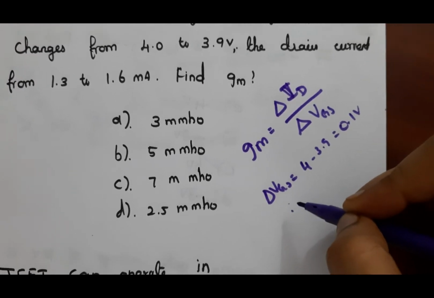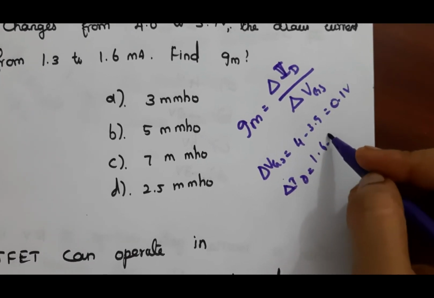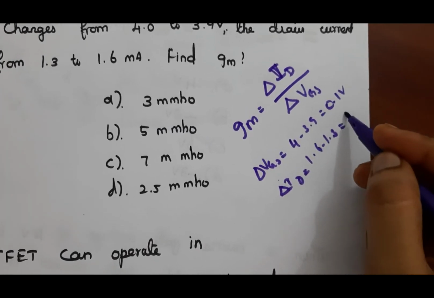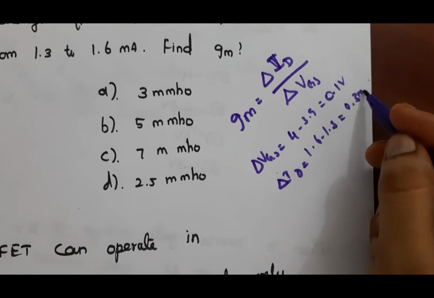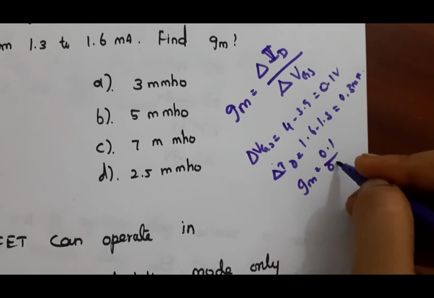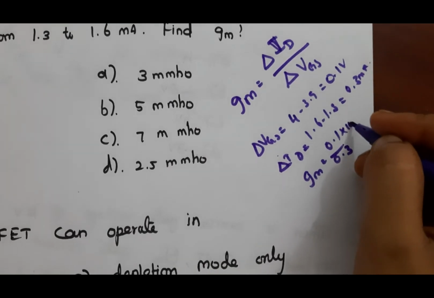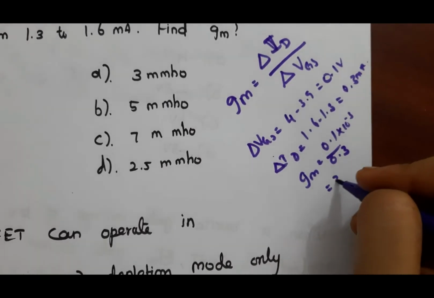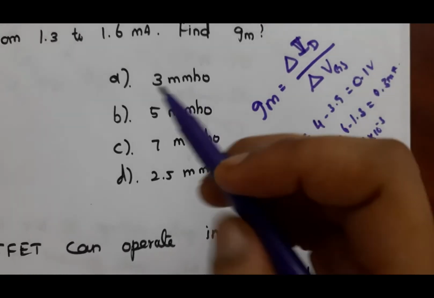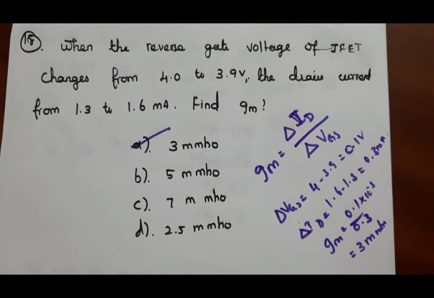Similarly, ID changes from 1.6 to 1.3, which gives 0.3 milliamps. So gm is equal to 0.3 milliamps divided by 0.1 volt, which gives 3 millimho. So the answer is A, 3 millimho. For 18, the answer is 3 millimho.